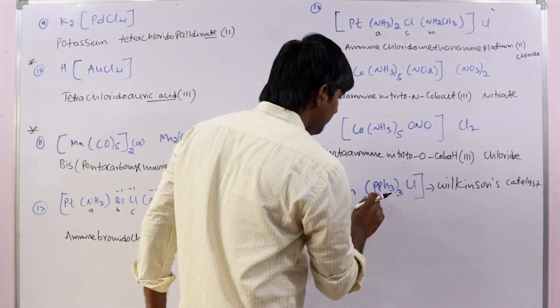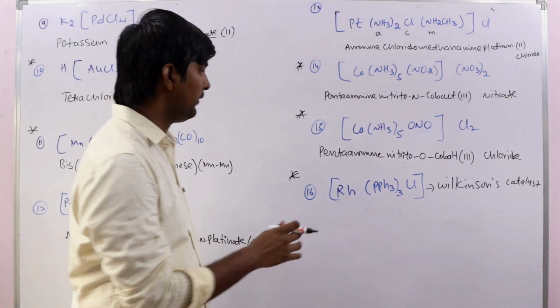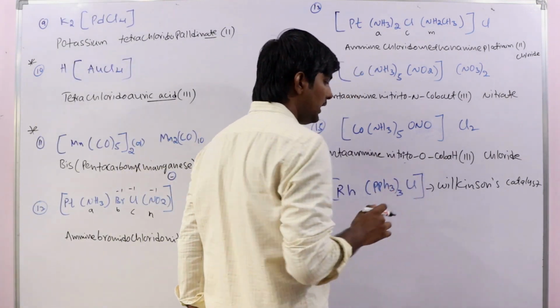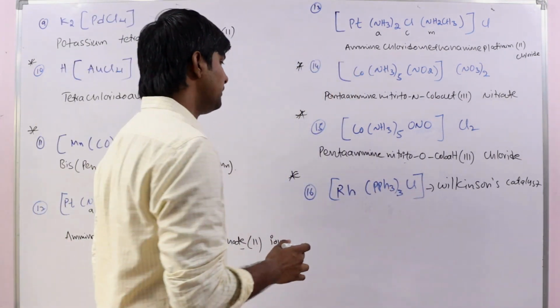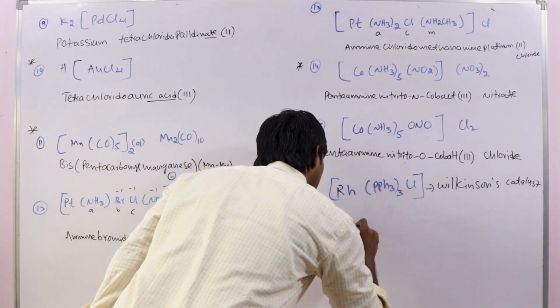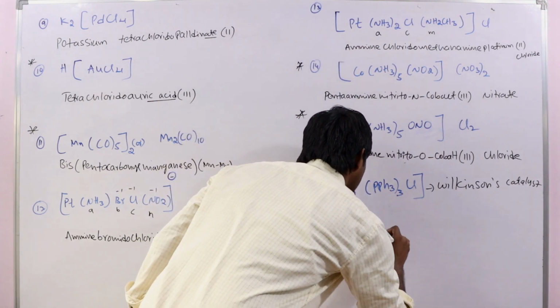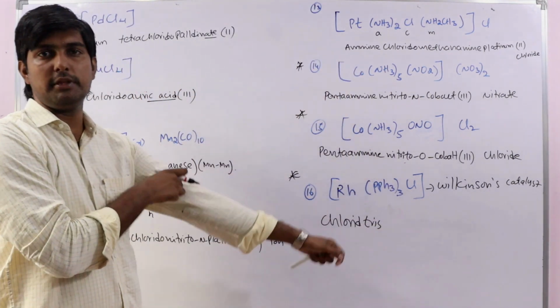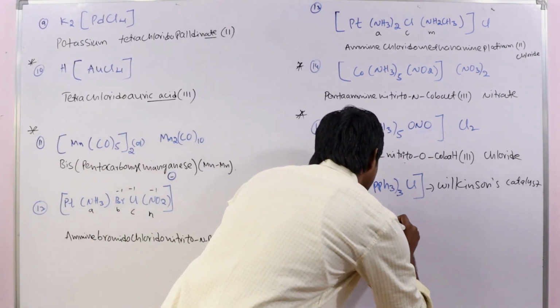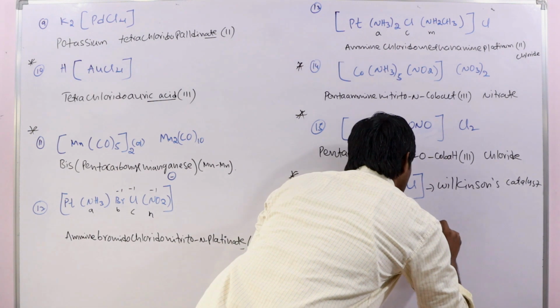Okay, see here, this is triphenyl phosphine, and it is chlorido. Which will come first? This will come first in alphabetical order. So chlorido, tris, because we already have tri within the ligand name, so that's why tris, triphenyl phosphine.